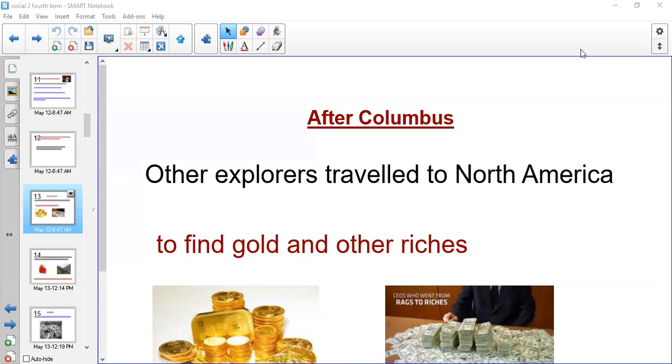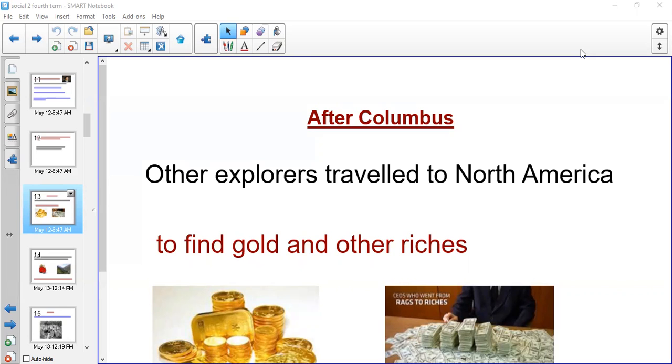Today we will start with another lesson in term 4. It's called Jamestown and Plymouth. As you know, Christopher Columbus was the one who discovered North America. But after Christopher Columbus, other explorers traveled to North America.